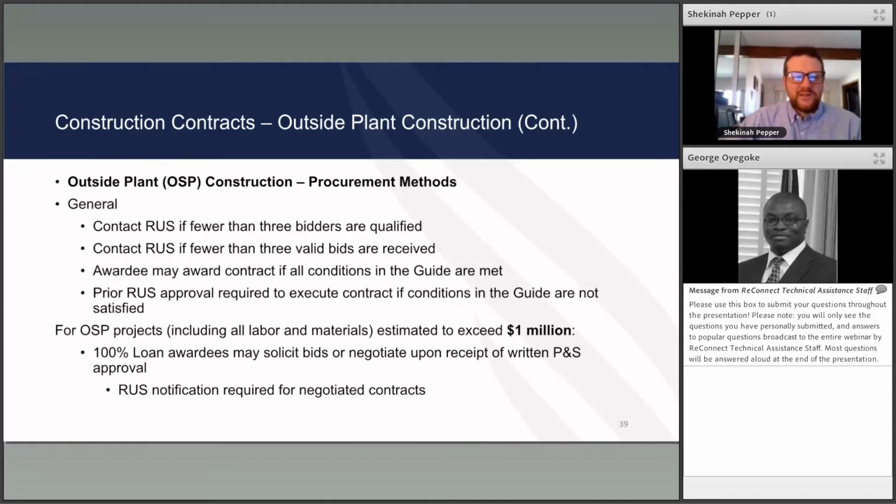For outside plant projects, including labor and material, estimated to exceed $1 million, 100% loan awardees may solicit bids or negotiate upon written approval from RUS. RUS notification is required for negotiated contracts.